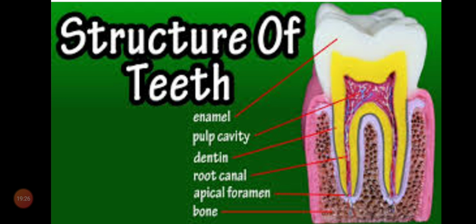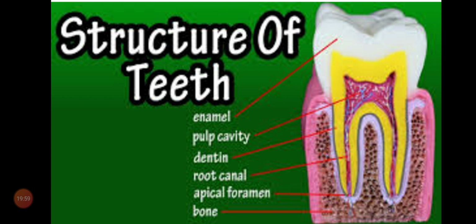For a shiny appearance, the tooth is coated with enamel. Enamel is a shiny substance. Teeth are shiny because of this enamel.